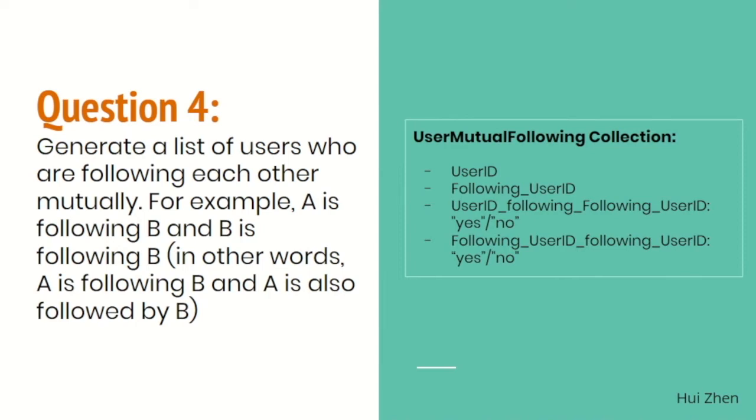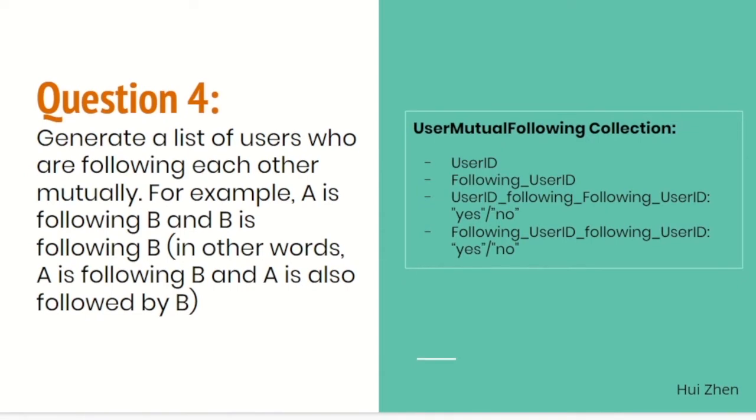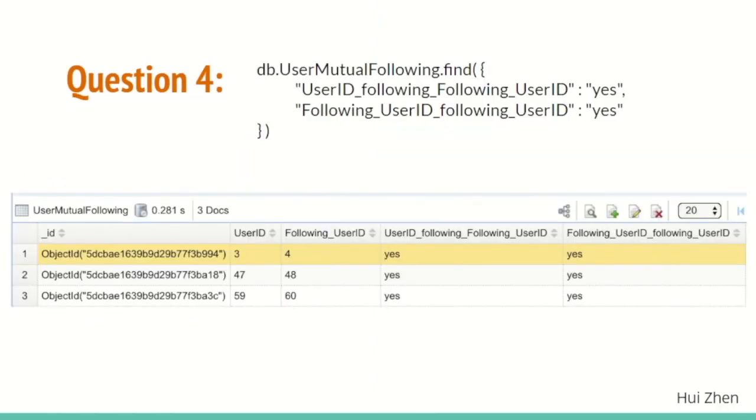To answer the query, we will be using the MongoDB framework to find out the instances where both user_ID_following_user_ID and following_user_ID_user_ID_following_user_ID equal yes.